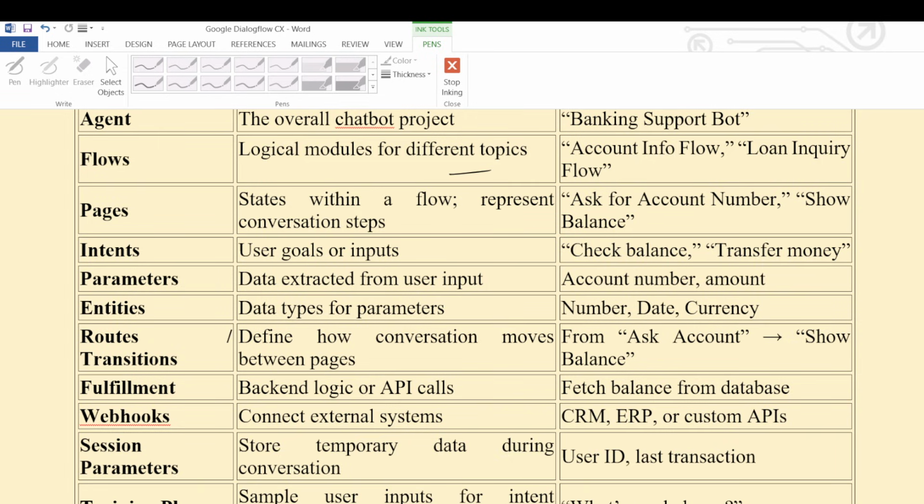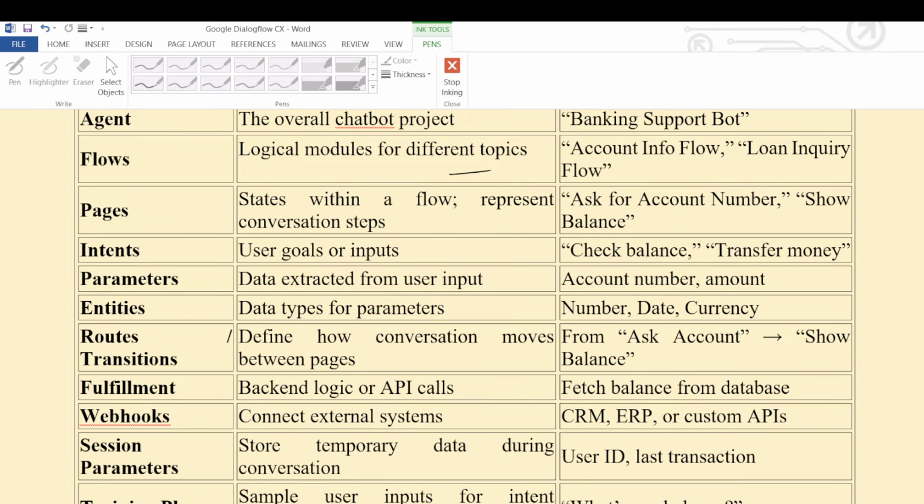Now we need to store all the previous information somewhere. Then we move to another state, suppose show my balance, which is another business requirement, another flow or state. We need to move from this state to another state without losing any information.